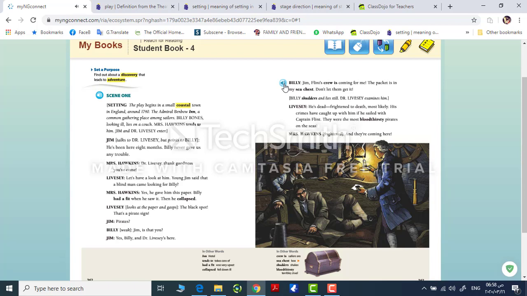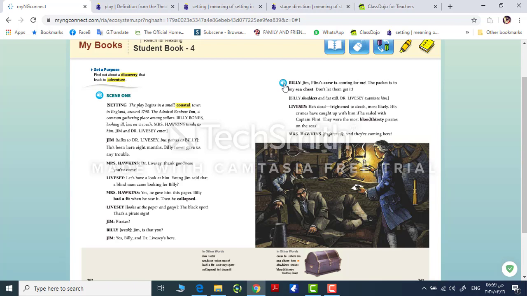Dr. Livesey examines him. Livesey. He's dead. Frightened to death, most likely. His crimes have caught up with him if he sailed with Captain Flint. They were the most bloodthirsty pirates on the seas. Mrs. Hawkins, frightened. And they're coming here.